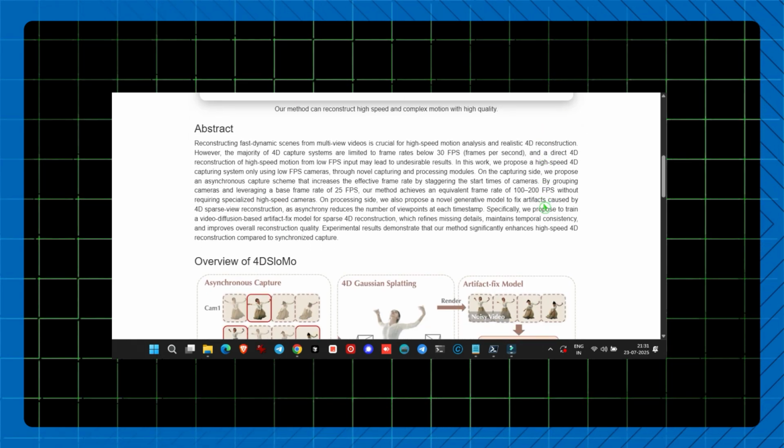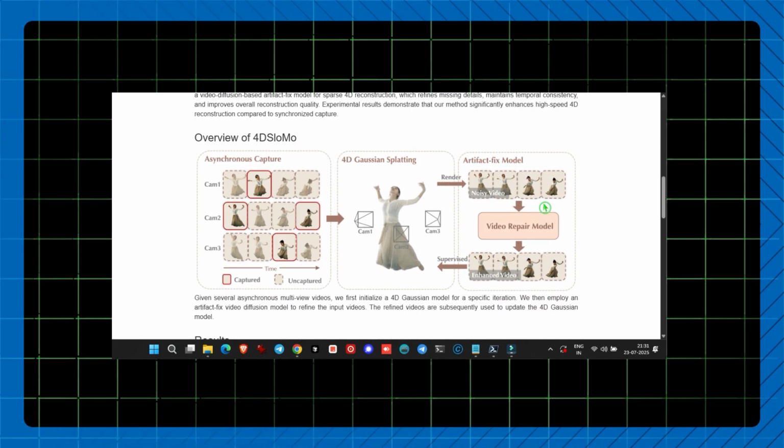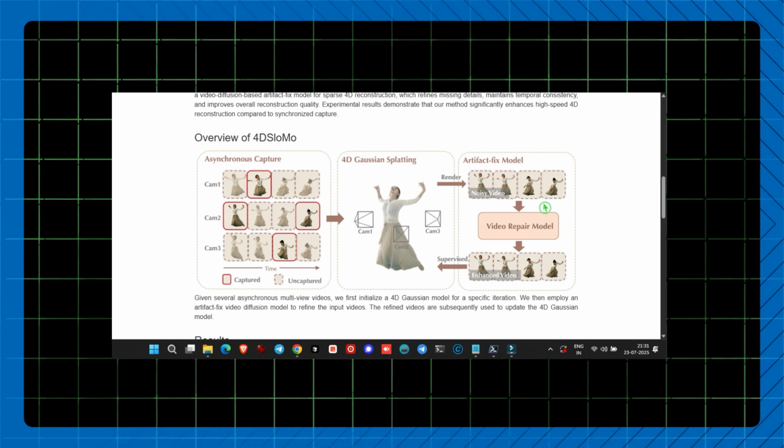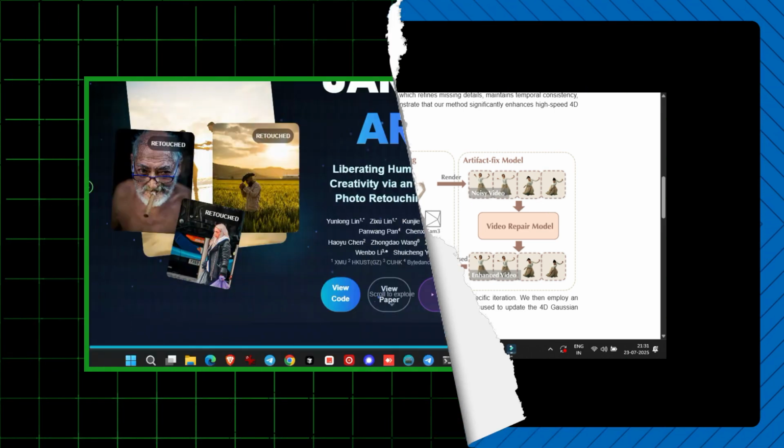They've stated that as soon as their paper is accepted, they'll make the entire system open source, so we can hopefully try it for free soon. I'll put the link in the description so you can read more details.